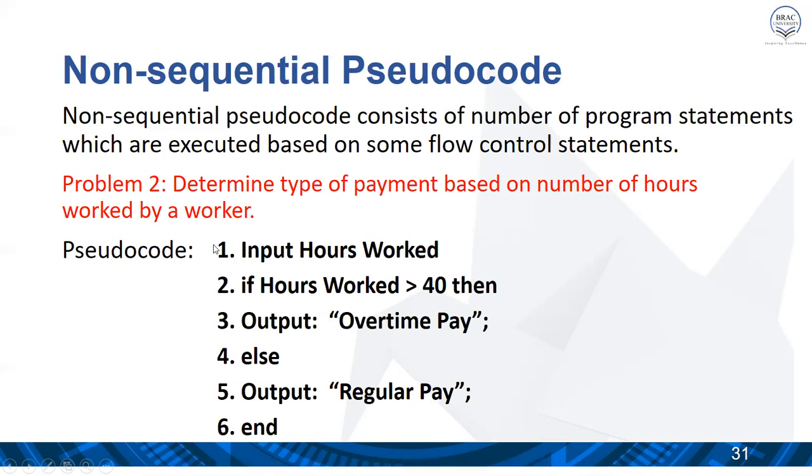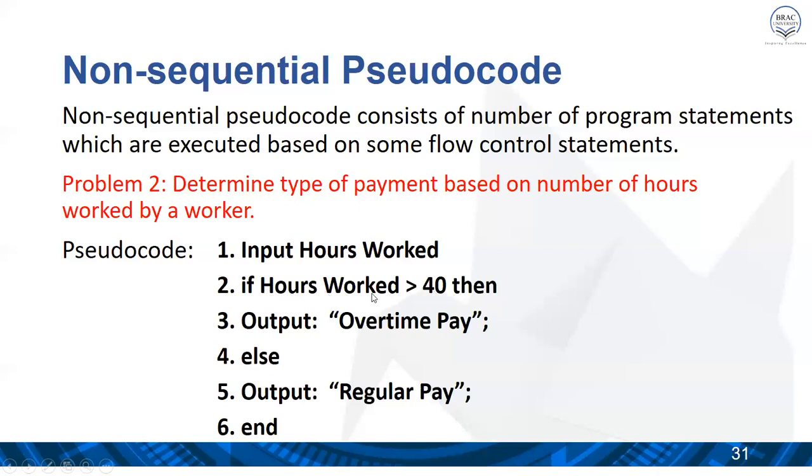First of all, the first step is taking input, which is the hours worked by the employee, and the second one is the condition or control statement, which is the if statement. Where the variable hoursWorked is greater than 40.